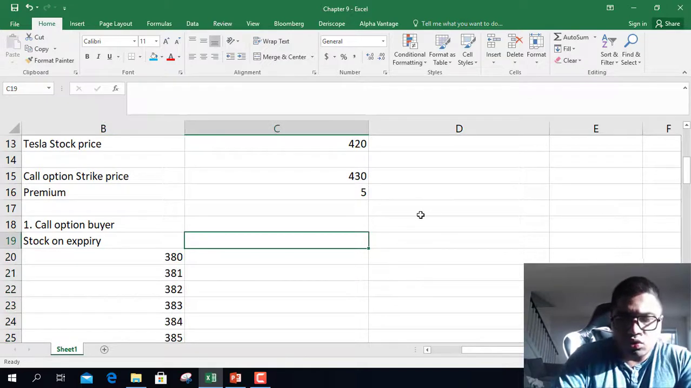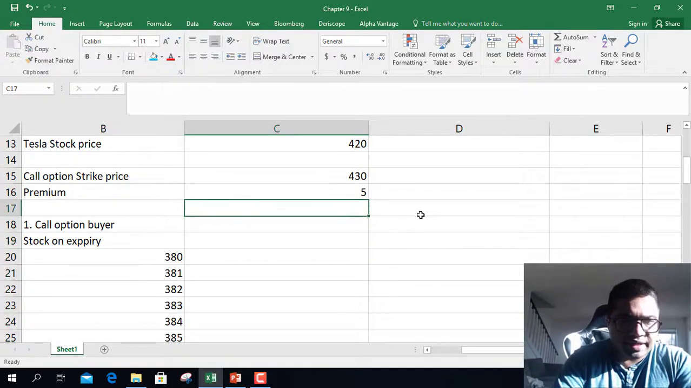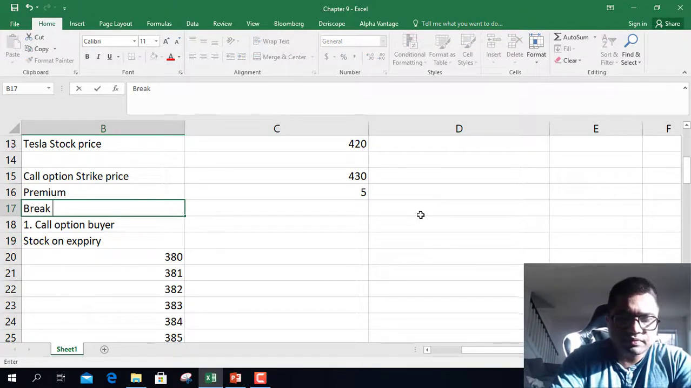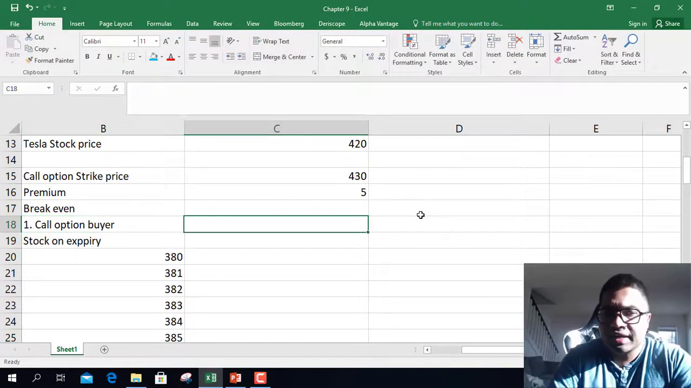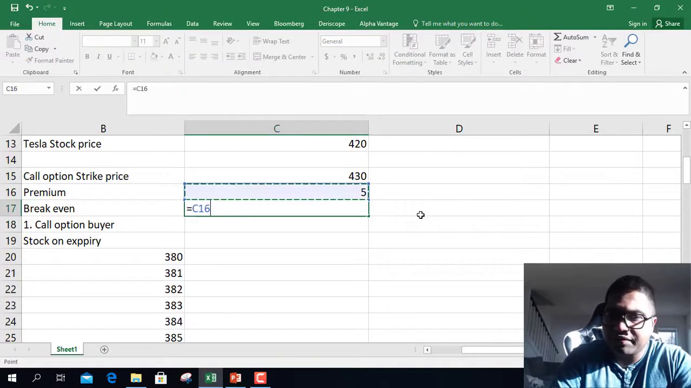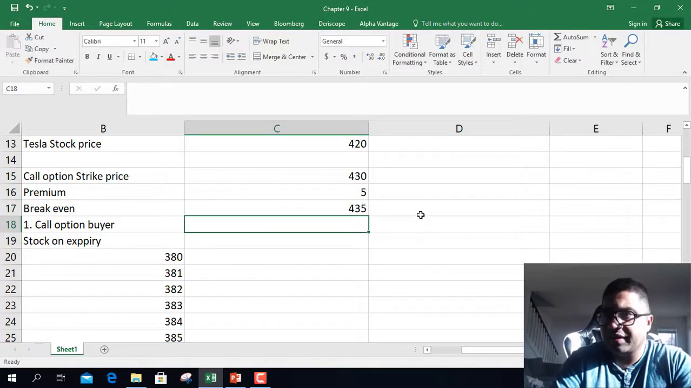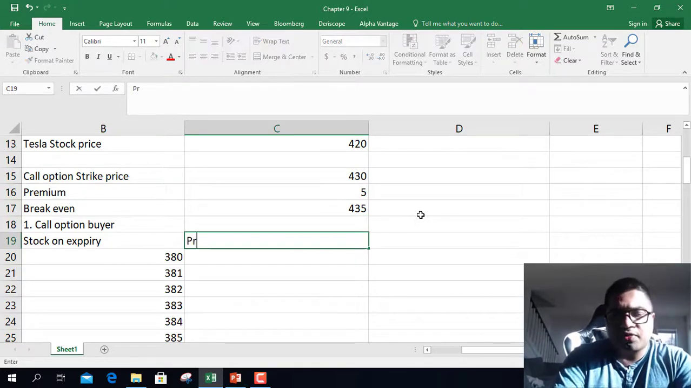So what is your break-even price? Let's calculate the break-even price first. Break-even is beyond this price you will start making money. Break-even is always strike price plus premium. So what is your profit? How do you calculate profit?